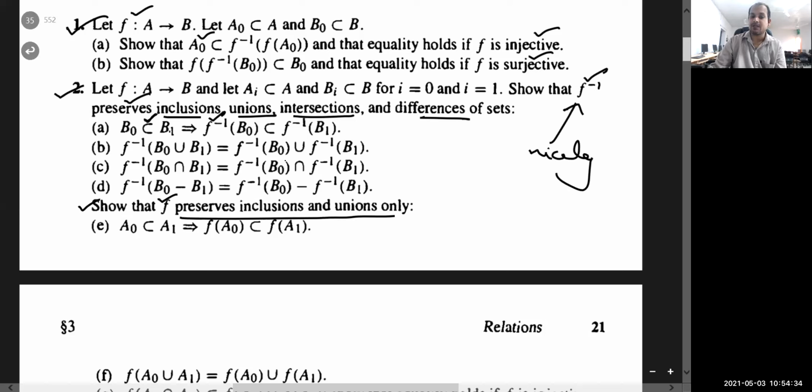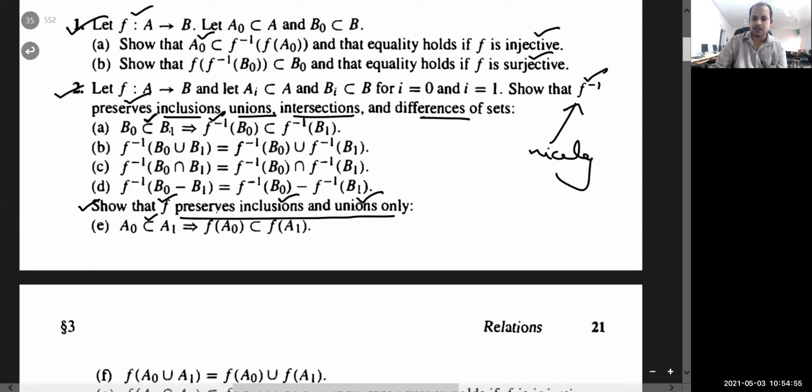Remember that direct images always preserve inclusion and union only. We will do the proofs one by one. I will discuss at least two or three cases from each one, and the rest you can take as a home assignment. So you can see that inclusion is preserved under direct images.